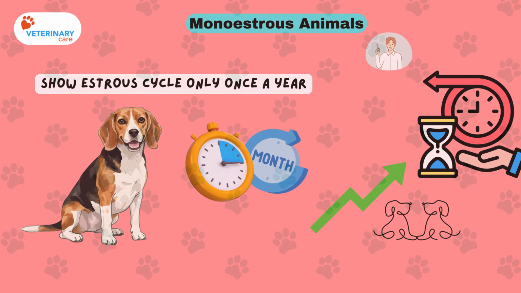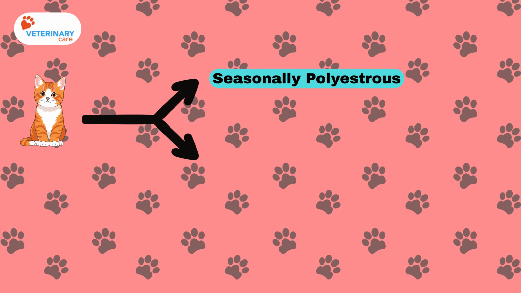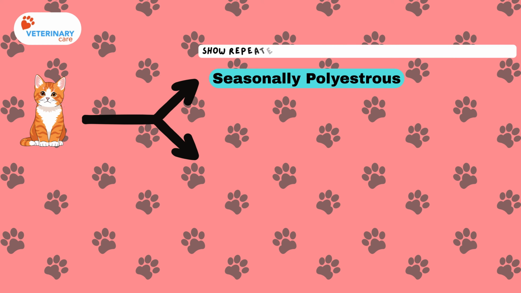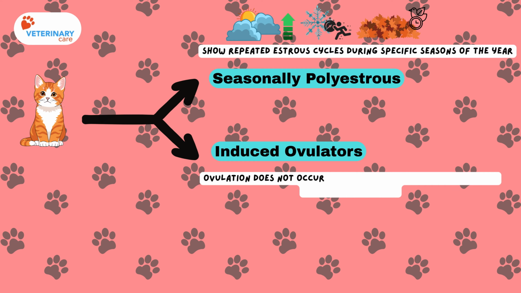Cats, or queens, have a distinct reproductive pattern compared to many domestic animals. They are seasonally polyestrous, meaning they show repeated estrous cycles during specific seasons of the year, mainly when day length increases. This usually occurs from late winter to early autumn. Cats are also induced ovulators, which means ovulation does not occur automatically. Instead, ovulation is triggered by mating.